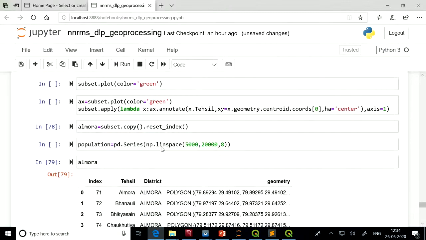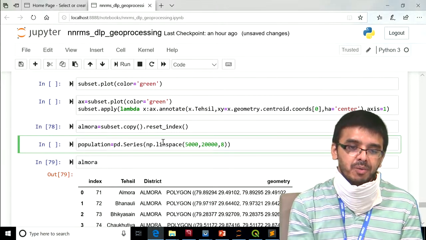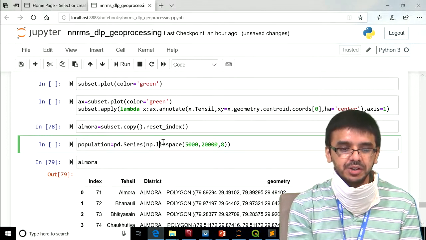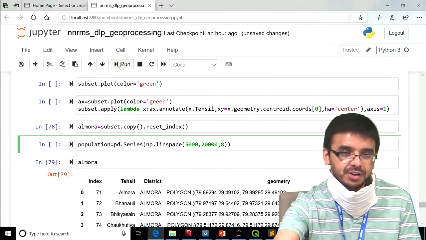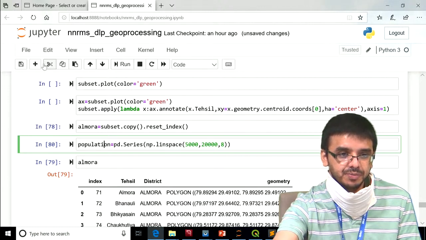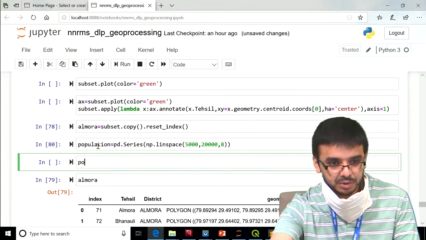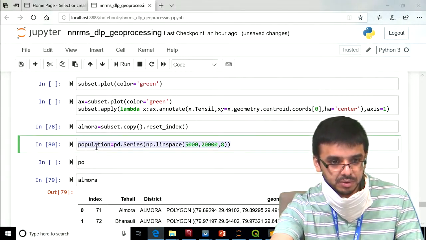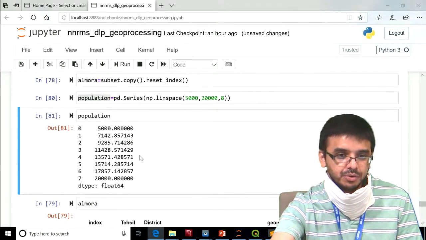This is Almora. Now let us append to it a new attribute called population. That will be a random population. We first generate a series with the random populations. So population, this got generated.